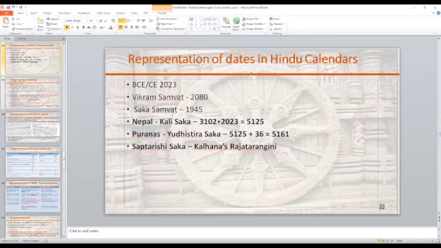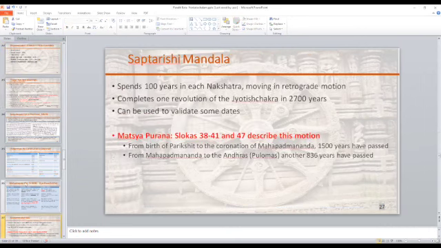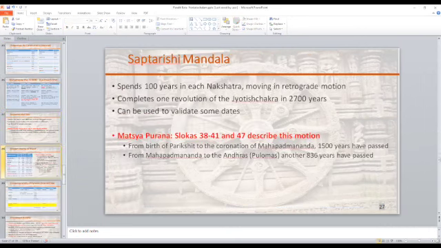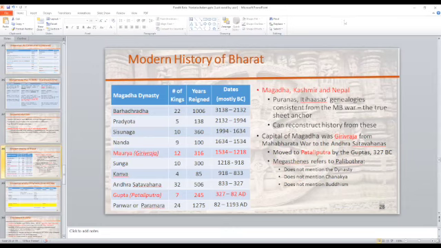And Kalhana in Rajatarangini uses the Saptarishi Saka. And why do we want this? Because we saw over here that this is all you really need to reconstruct a chronology: Magadha, Kashmir, and Nepal. So if you do these three, then you can reconstruct the history from these.